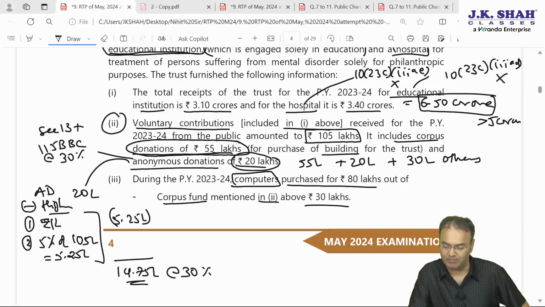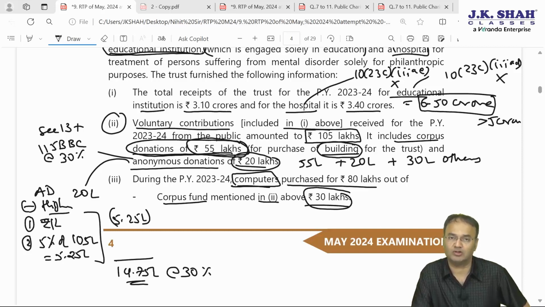If you can understand, being misutilized, it will be taxable at a flat rate of 30% under section 115BBI. The entire 55 lakh rupees of corpus donation is meant for acquisition of a building for the trust. Instead of purchasing a building, if it is utilized for acquiring computers, even though computers are for the purpose of the trust, then also since acquired out of 30 lakh rupees of corpus donation, it will be considered as misutilization. This will be taxable at a flat rate of 30%.